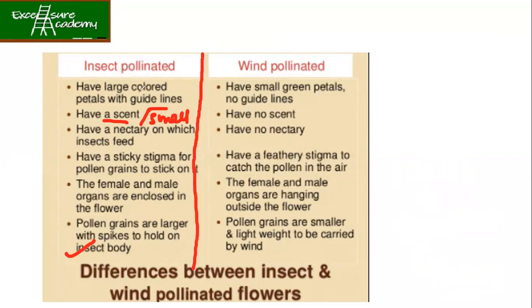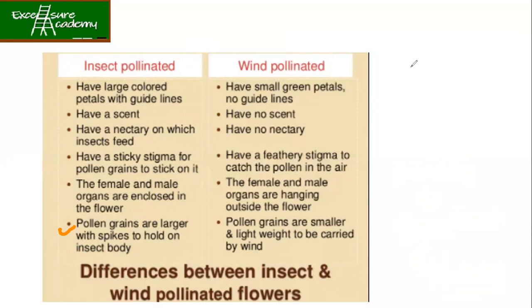Now let's talk about the next one. Then can you explain the last point of the insect pollinated flowers? This one, the pollen grains are larger with spikes. Yeah. So usually